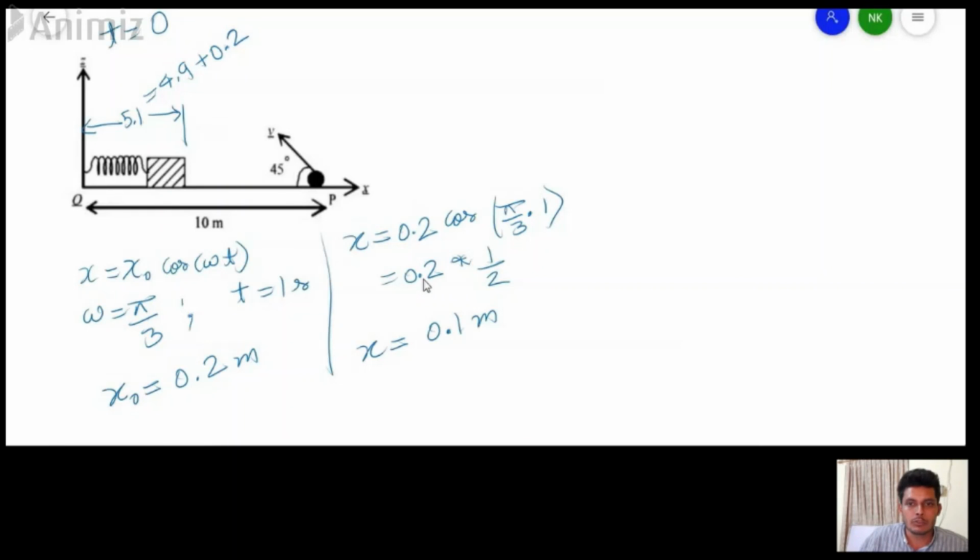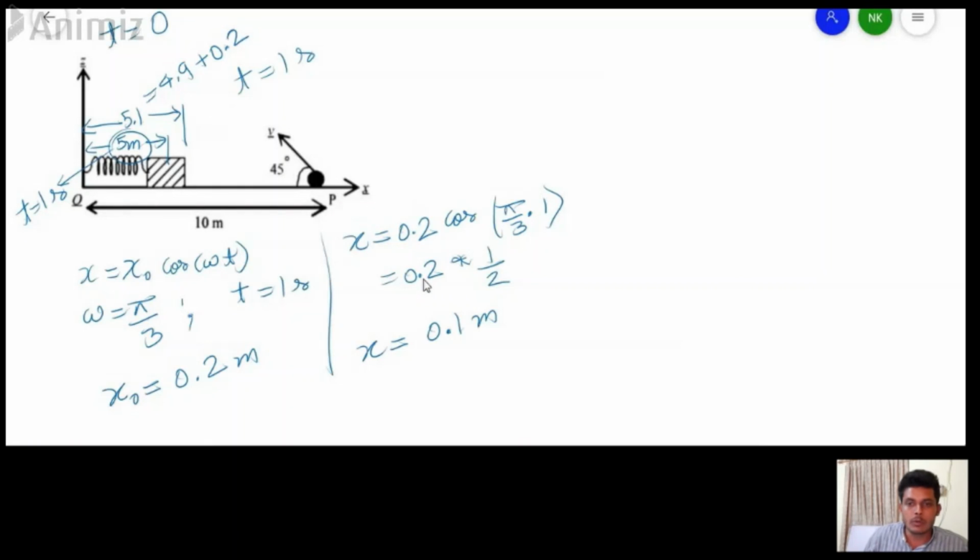After t equals 1 second, this mass will move towards the z-axis in SHM and will attain a distance of 5 meters. At t equals 1 second, it will be at 5 meters from the z-axis.